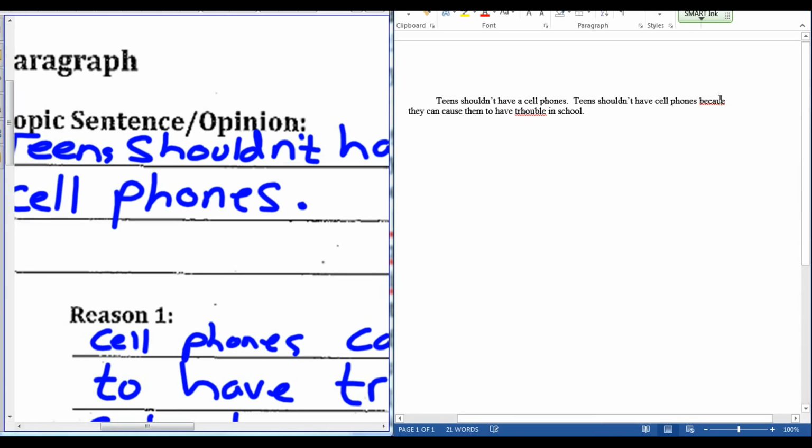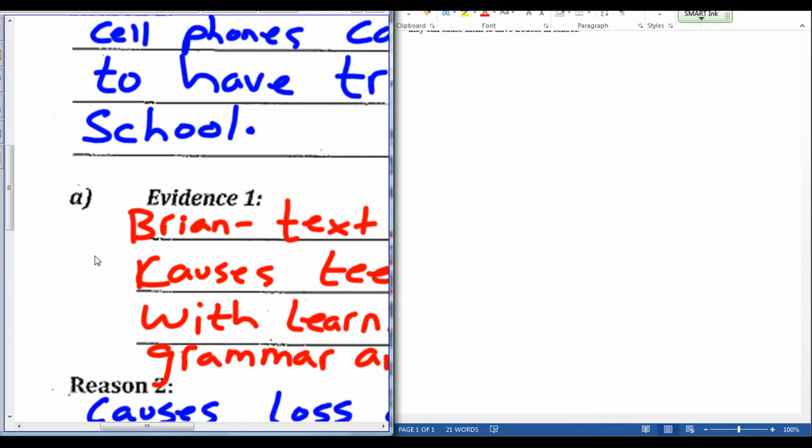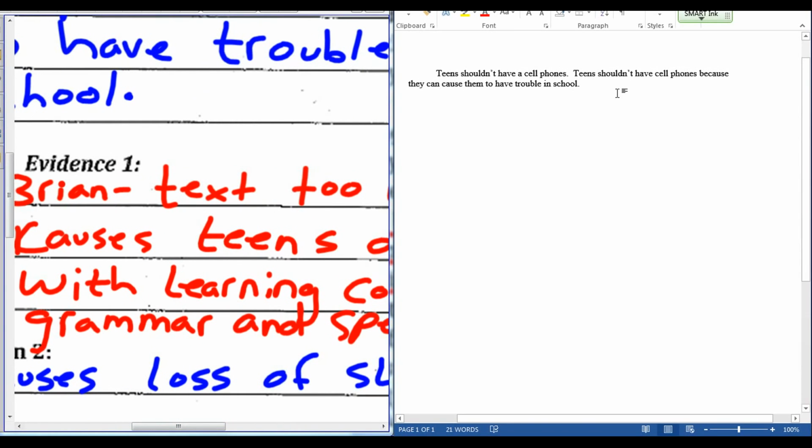My next job is I'm going to cite my author. Every time I use text evidence, I need to cite my author, so I'm going to put, according to Brian, texting too much causes teens to have difficulty learning grammar and spelling skills.